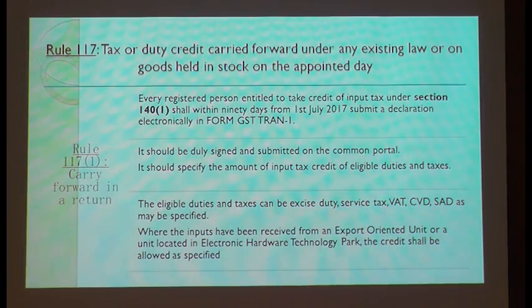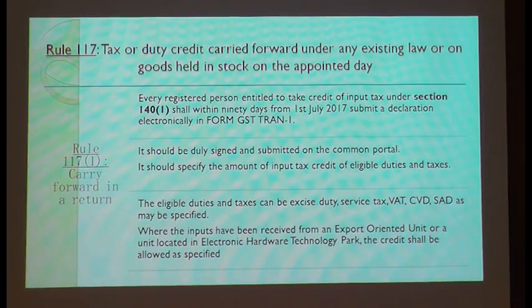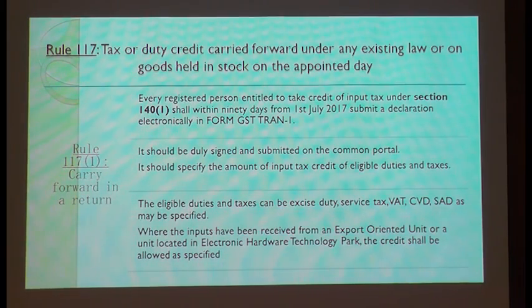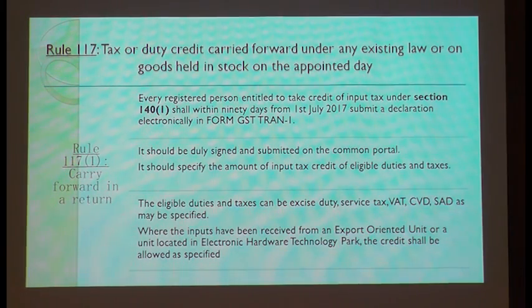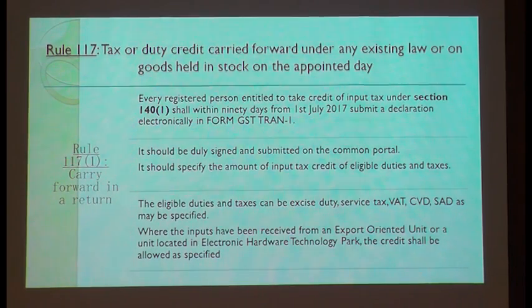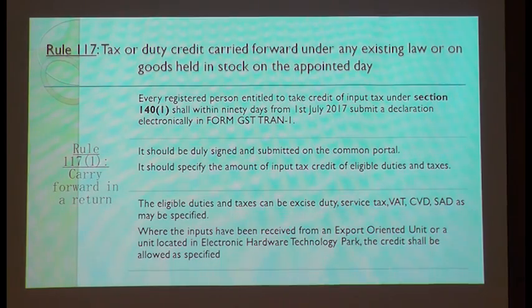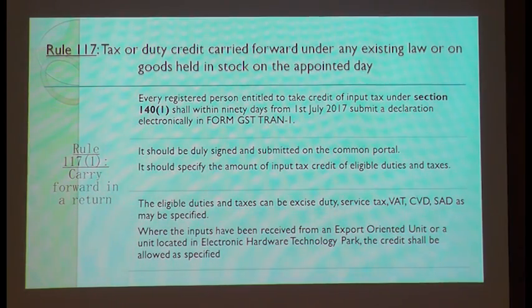It is an application and it is not an intimation. So definitely, after you apply for this transitional credit, it will be assessed by the officers. It will be again assessed by the officers. So you have to be very careful when you are going to apply for this transitional credit.